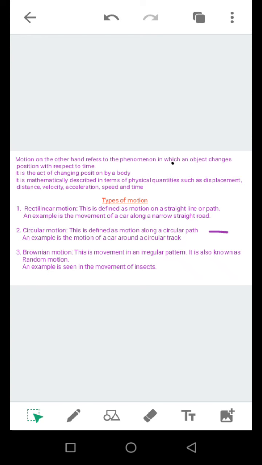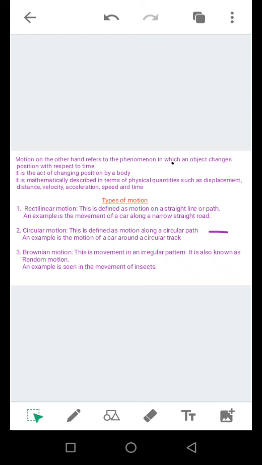Or for example, we can have a circular track. Probably it's a sport and they draw a circular track that cars should move around. So the motion of a car around that circular track will be said to be a circular motion.